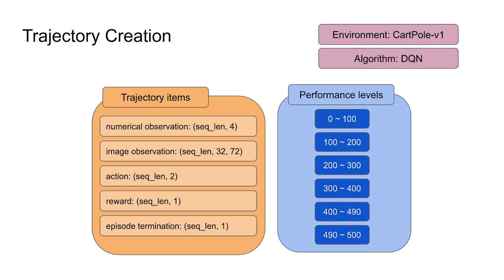So for trajectory creation, for simplicity, we chose the environment CartPole-v1, and we used the DQN algorithm to produce trajectories with differing performance levels, ranging from a very initial level, like 0 to 100 reward, up to higher than 490. And each trajectory included all the items which are necessary for reinforcement learning: observation from numerical information, image, action, reward, and episode termination.